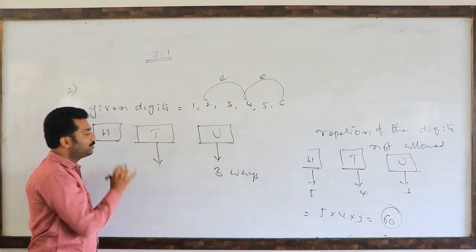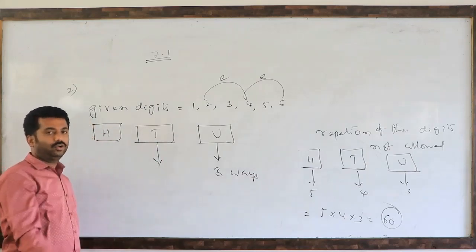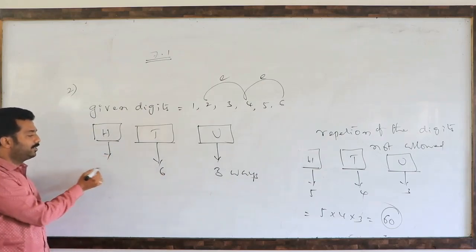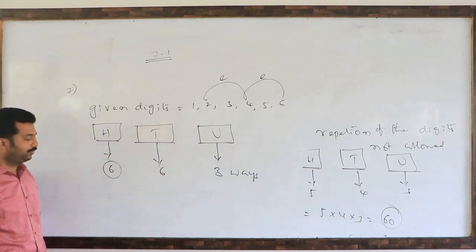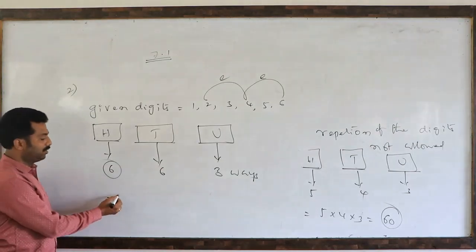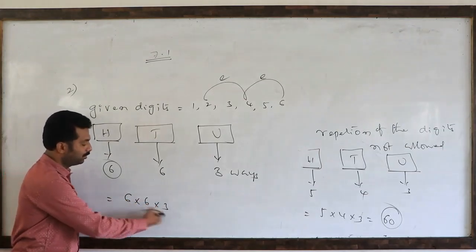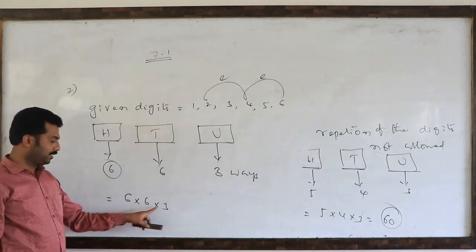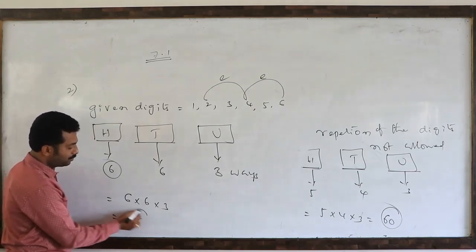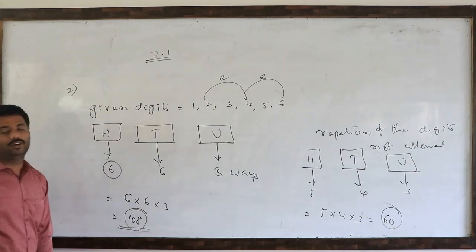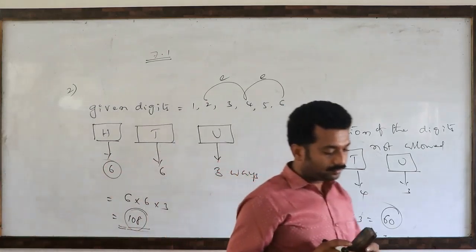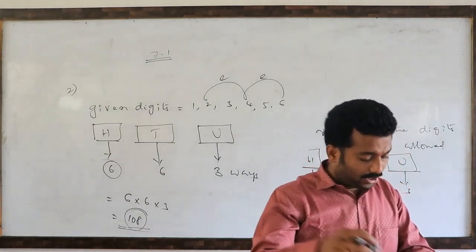So this is the tens place. Whatever the digit you can fill, no problem. How many digits are there? 6 digits are there. This is the hundreds place. You can fill it 6 different ways. So the required number of 3-digit even numbers is 6 into 6 into 3. That is 36 into 3, which is 108. So 108 numbers can be formed. So like this we have to answer the second one. Next, third question.